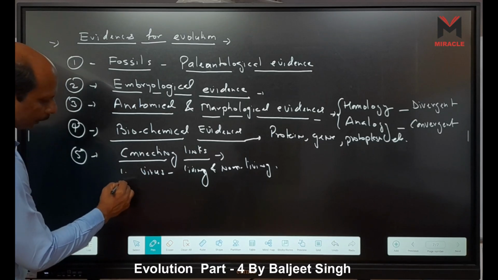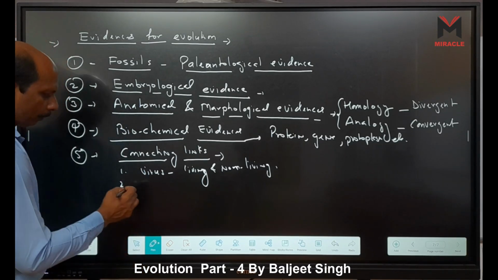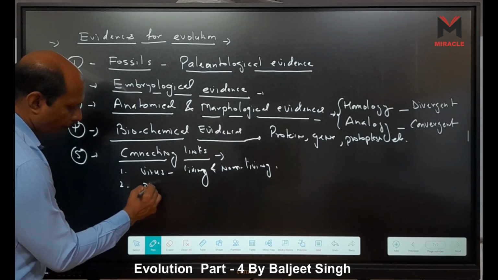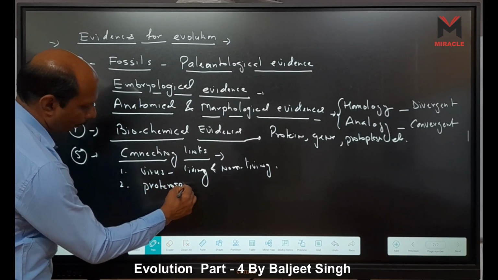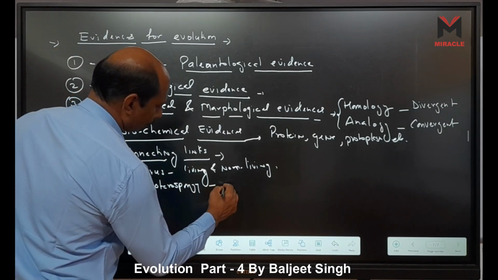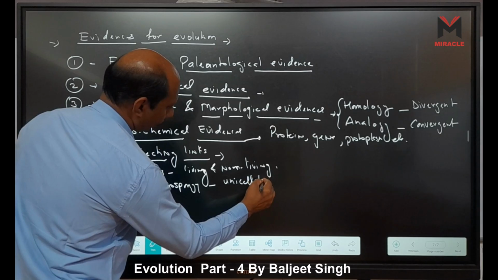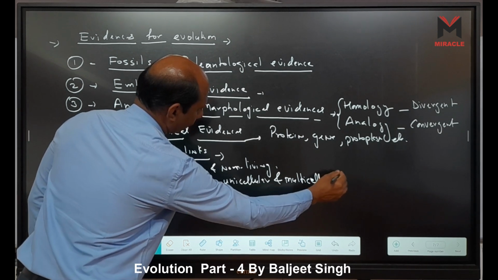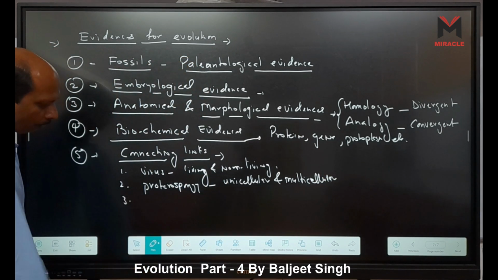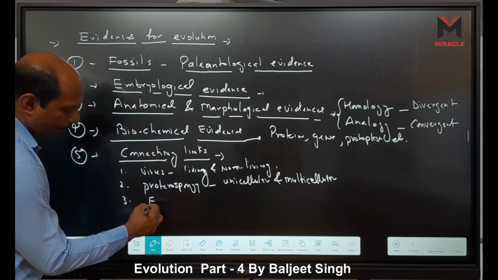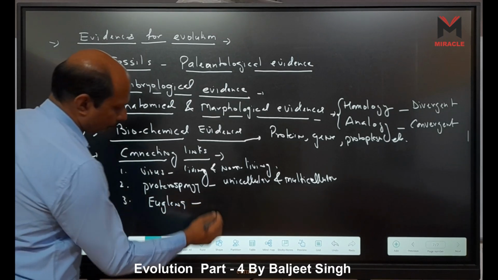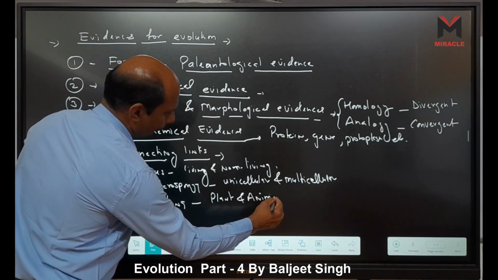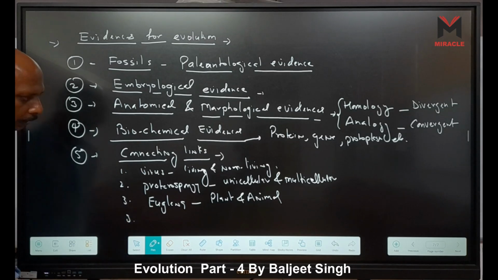Second, between unicellular and multicellular, we have Proterospongia. Third, between plant and animal, we have Euglena.